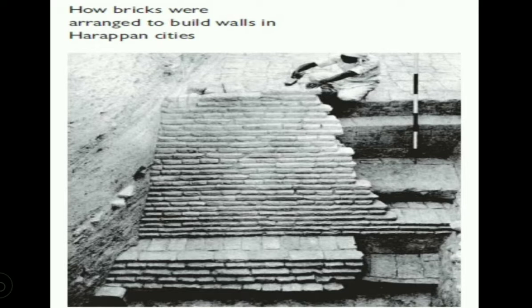Just observe this wall made with baked bricks laid in an interlocking pattern. The interlocking pattern holds the walls very strongly.